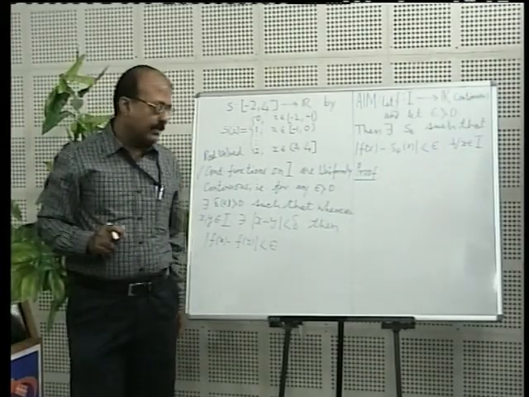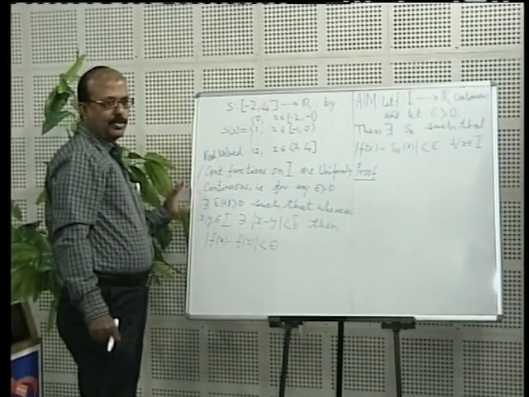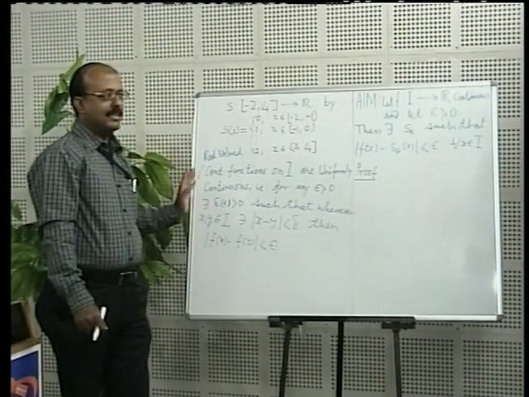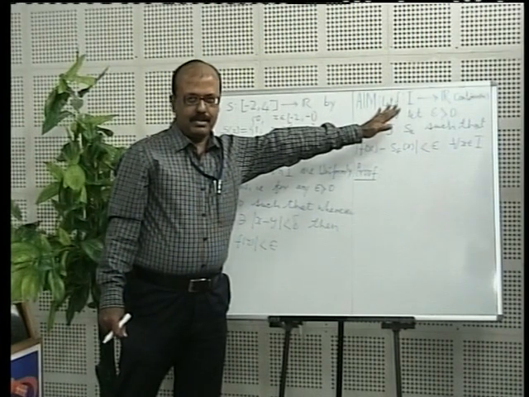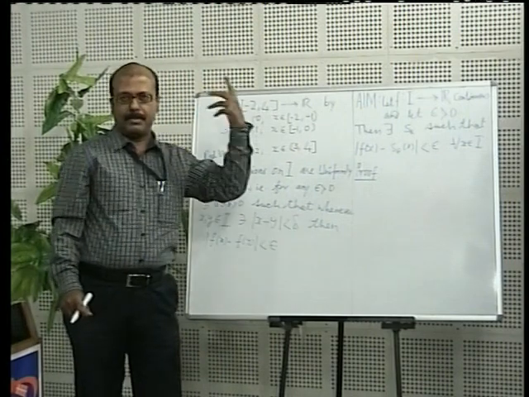You must have studied this in some of your courses, so we will use this fact. I am given a continuous function, and from this I know that it is a uniformly continuous function. So for that particular choice of epsilon, I will find a delta so that this happens.